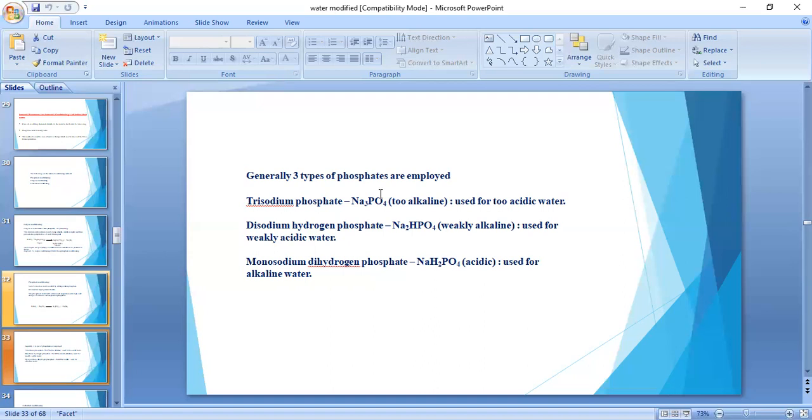It maintains pH from 9 to 10. Why? Because at that pH only, metal ions form stable complexes. So trisodium phosphate maintains a pH of 9 to 10, and that is why it forms stable complexes. So among the three phosphates, we employ a high percentage of trisodium phosphate, especially for boiler feed water.